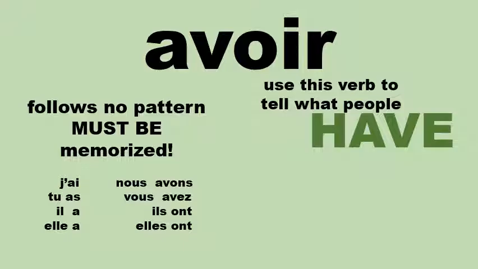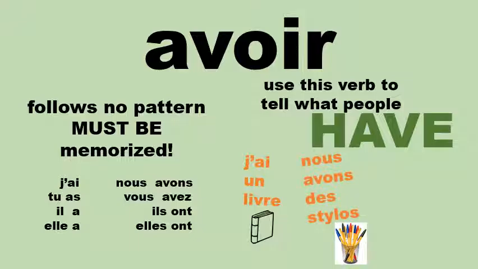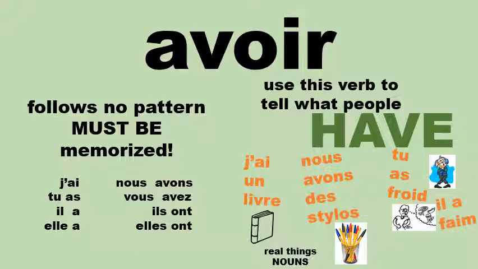And that can take 2 different forms. Like j'ai un livre, I have a book. Nous avons des stylos, we have some pens. Those are things that you can reach out and touch. They are real things, and we use a noun after avoir in that case. We can also say something like tu as froid, you have cold, or il a faim, he has hunger. Those are not things that you can reach out and touch. They are intangible. They are idioms.